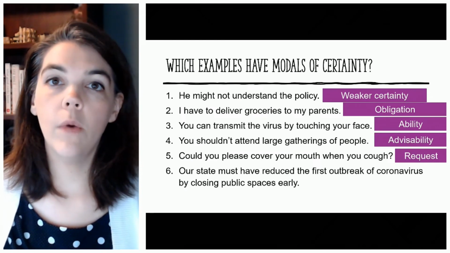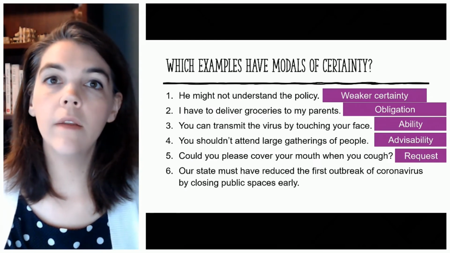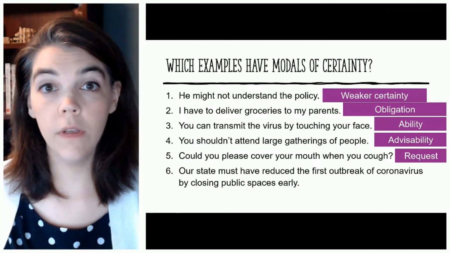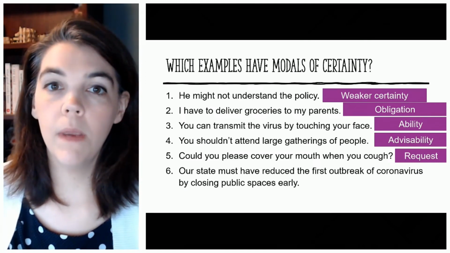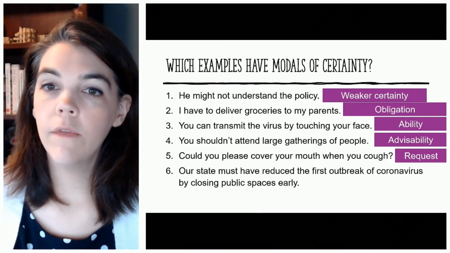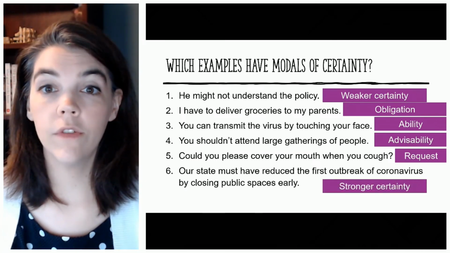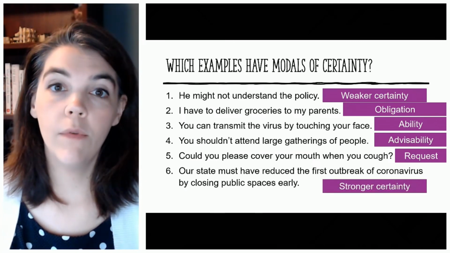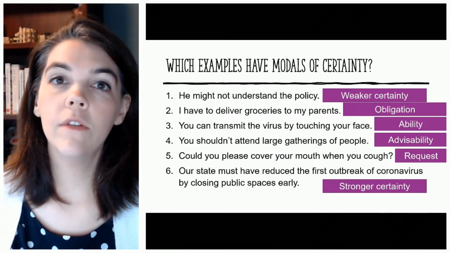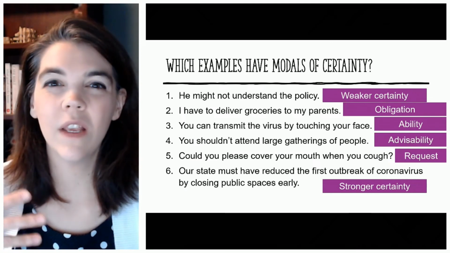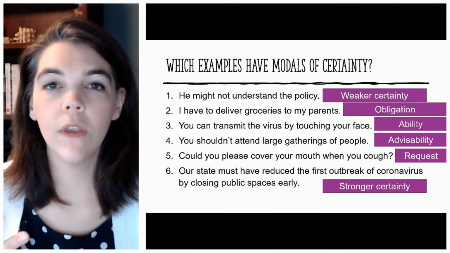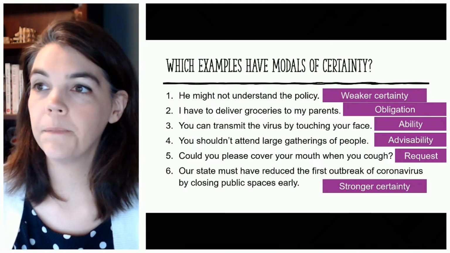It's a polite request, and could has a lot of different possibilities for its meaning as a modal, and this is one of them, making a request. And finally, 6 is stronger certainty. Must have reduced. So this is showing us very close to 100%, like we are feeling like it's 80 to 95% in strength of certainty.